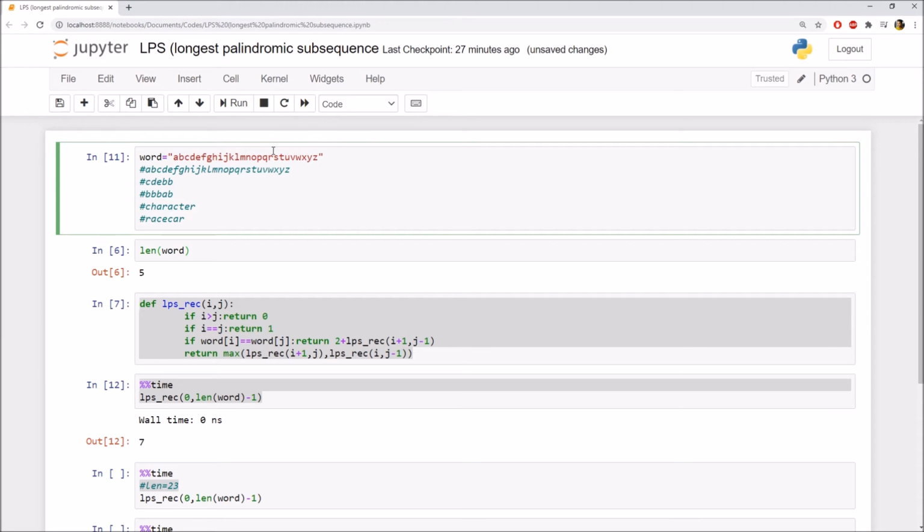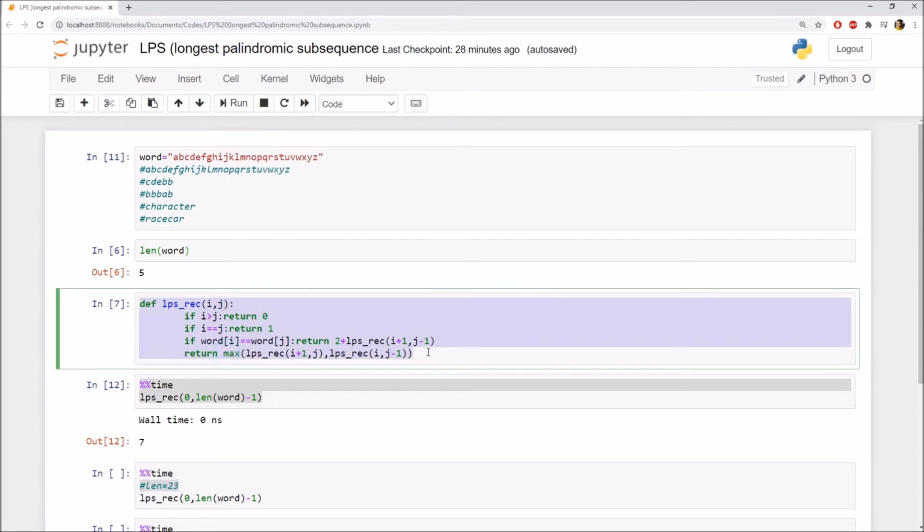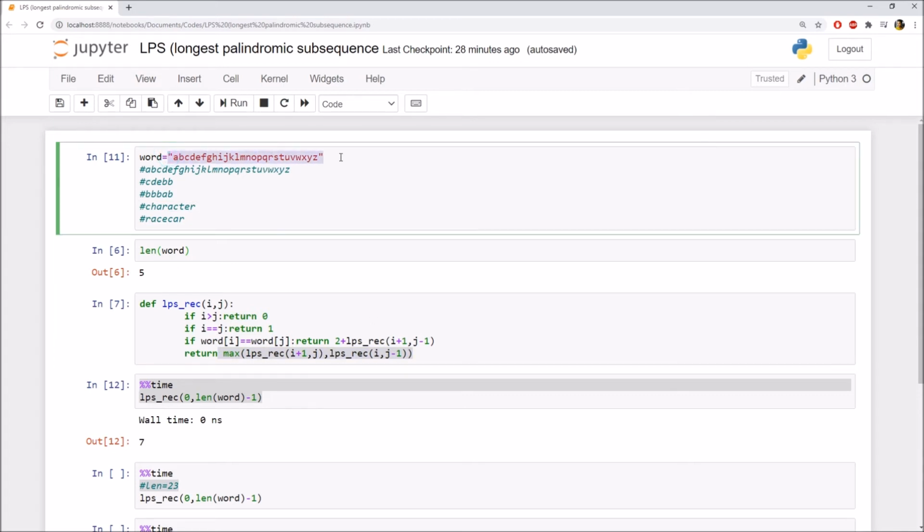In this example, we are not going to get a matching character, so every time the max of LPS of i plus 1, j and LPS of i, j minus 1 part will be called. That is, every time we are going to call two functions, as you can see here. So our recursion tree will grow to its fullest, which we are going to see in detail in our next video.